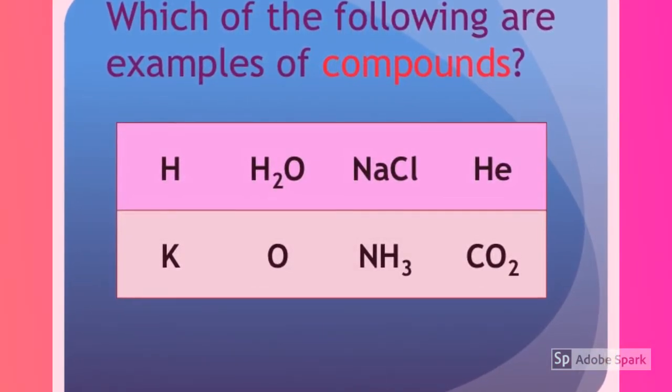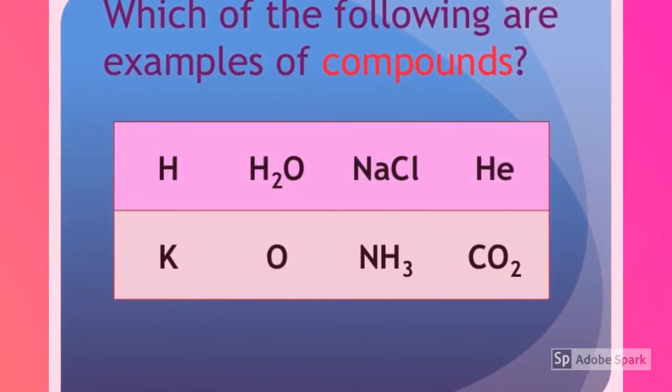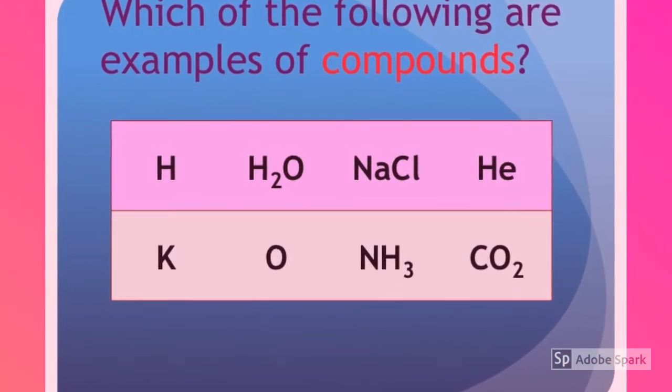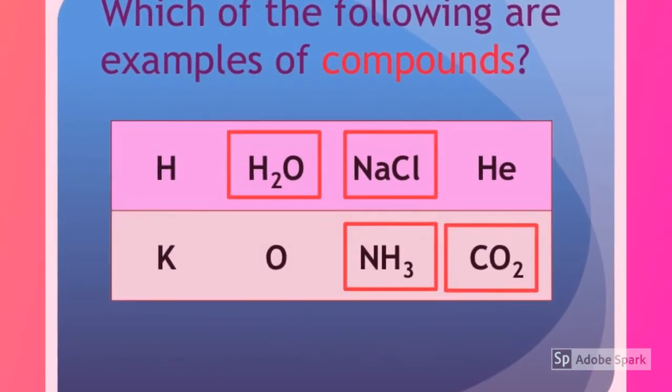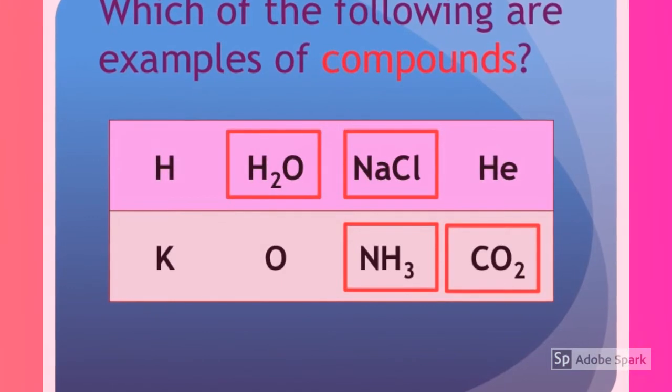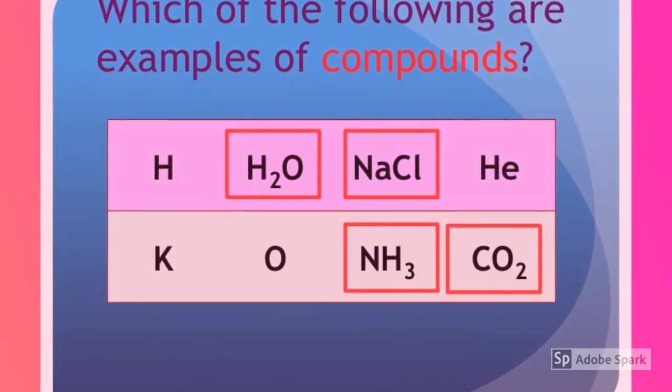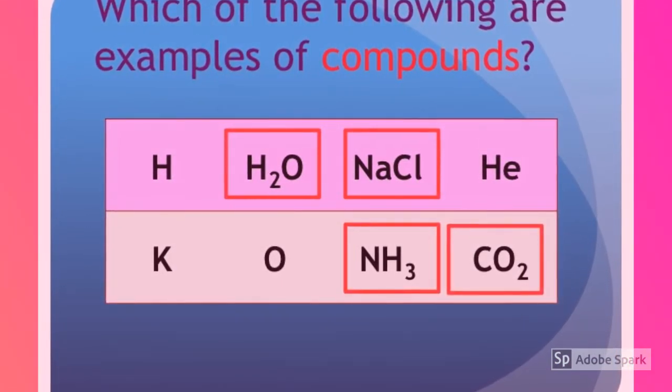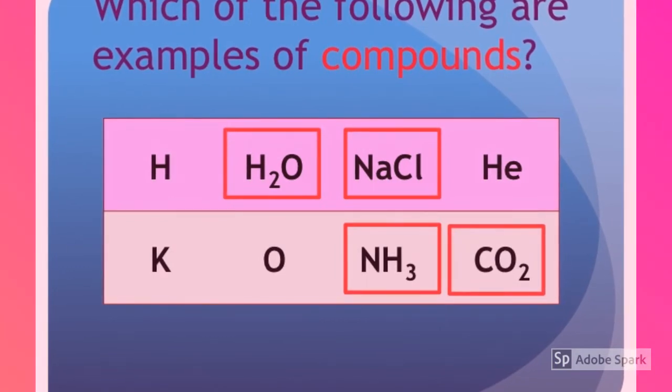Which of the following are examples of compounds? Water, table salt, ammonia, and carbon dioxide are all compounds because they are formed from 2 different types of elements.